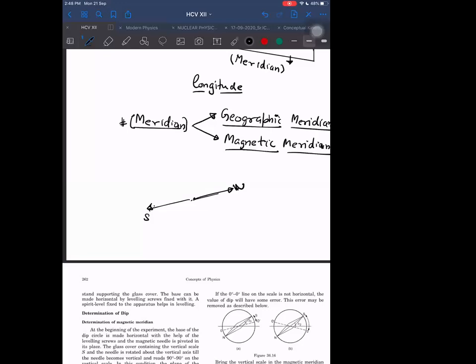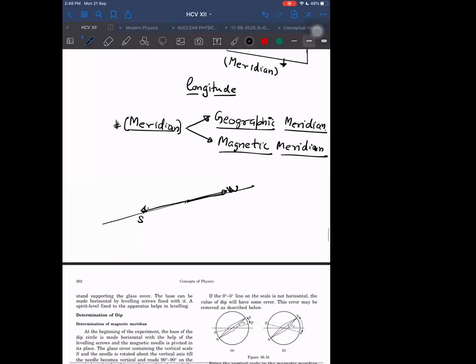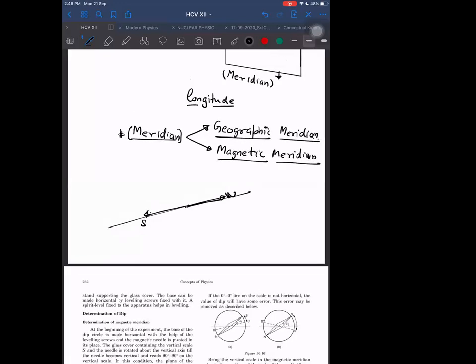And it means this line, which is drawn on the surface of earth, is the line representing the meridian, vertical. If I take a vertical plane passing through this, then that plane will also be the geographic meridian.